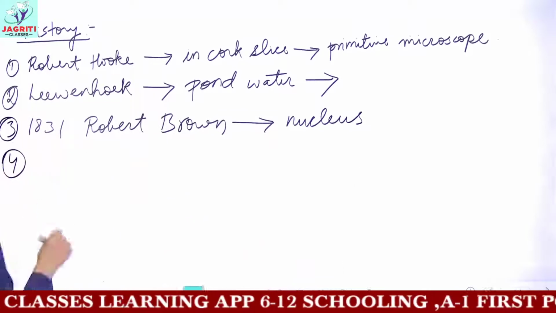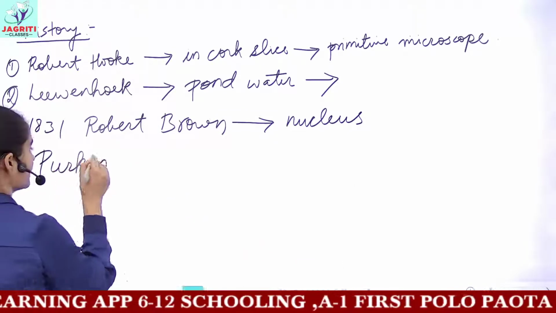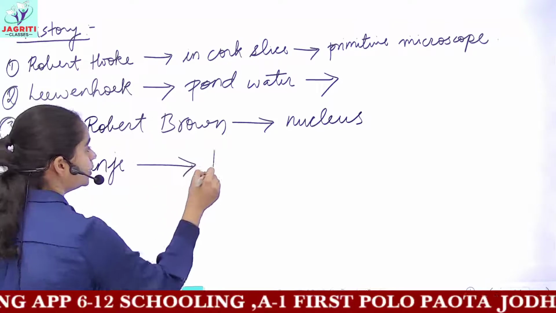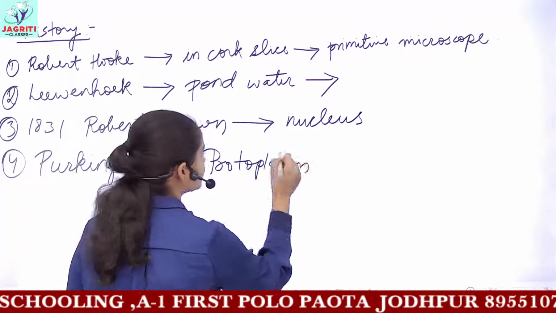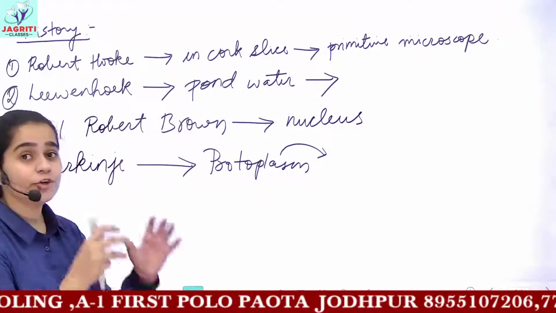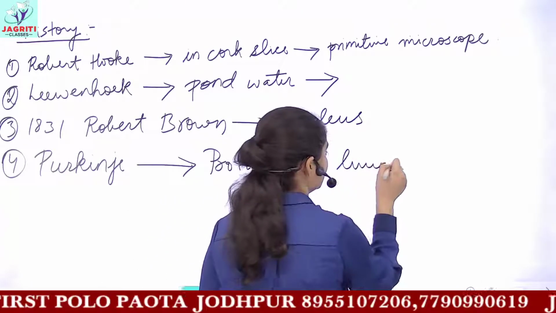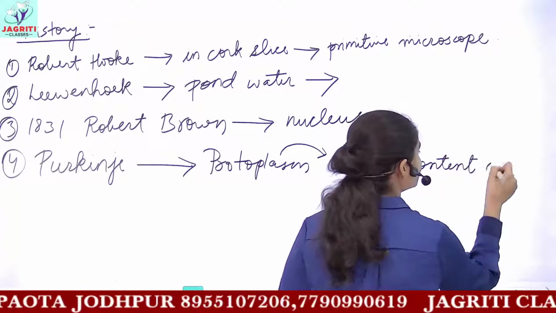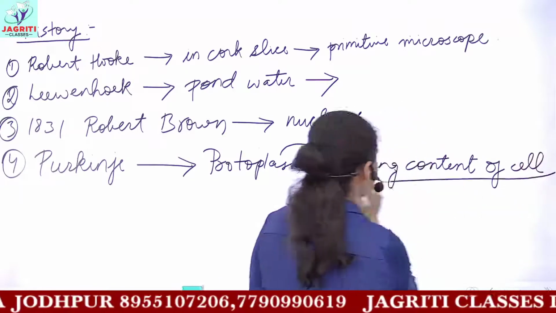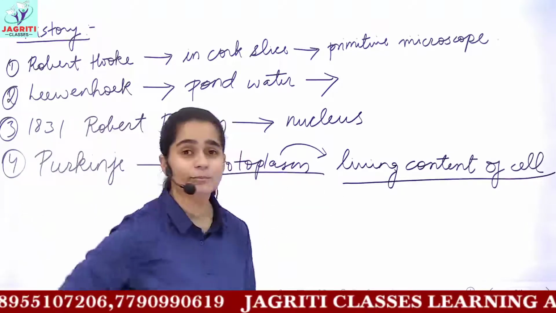Then next you have, what? The next scientist is Purkinje. He discovered the term protoplasm. And this term protoplasm means the combination of your nucleus and cytoplasm. That is, protoplasm is the living content or living material of the cell, including your cytoplasm and nucleus. You can use the term protoplasm.